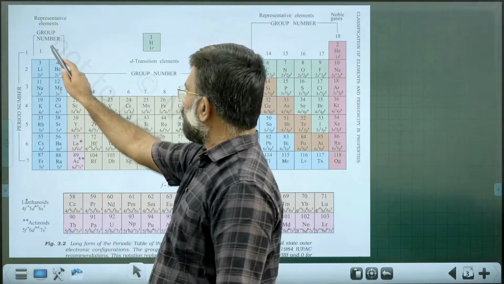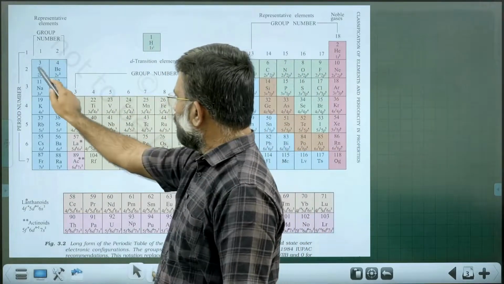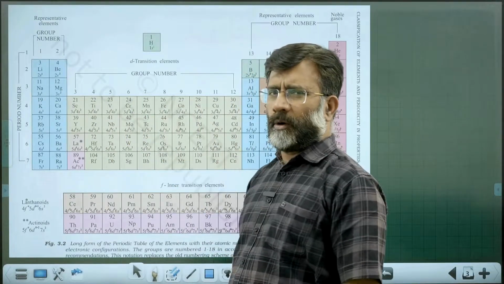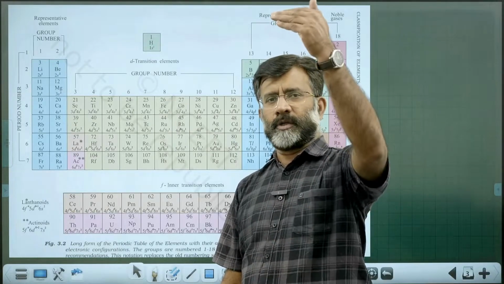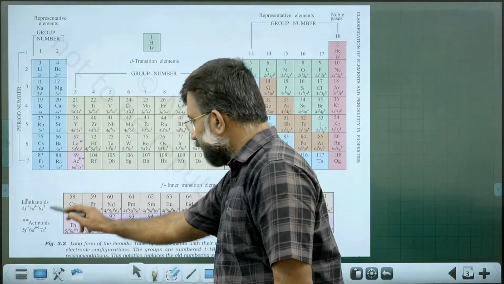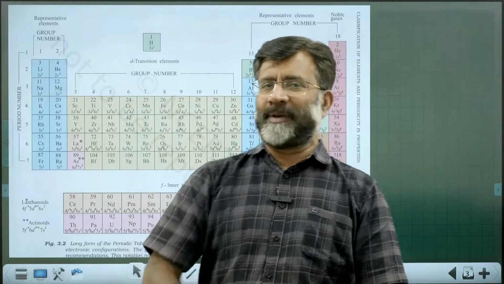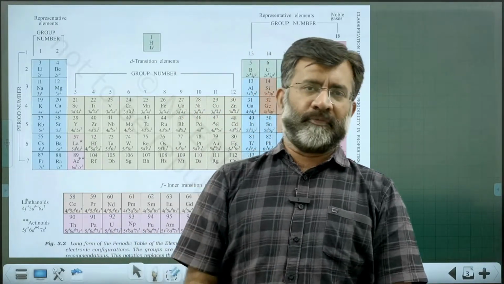Elements are arranged in atomic number order: hydrogen, helium, lithium, beryllium, boron, carbon, in the regular order of atomic number. When we arrange like that, according to the properties, we get the elements. Still, the inner transition elements, F block elements, don't find a proper place in the periodic table. There are certain disadvantages even in the long form of the periodic table.